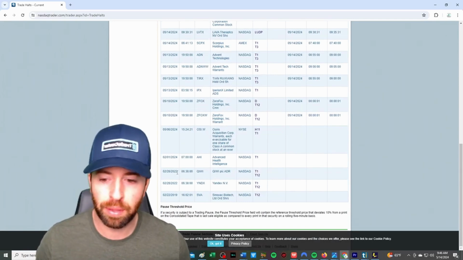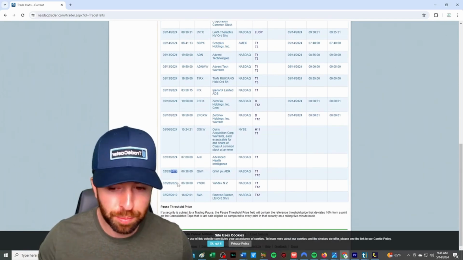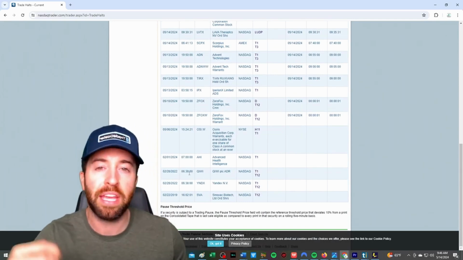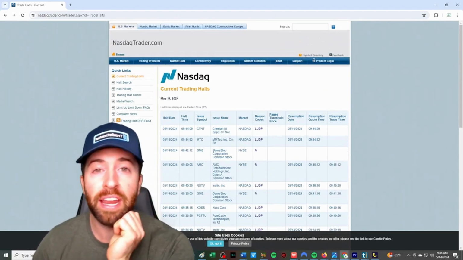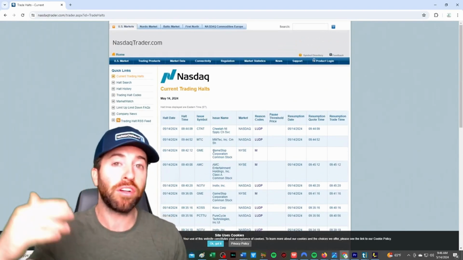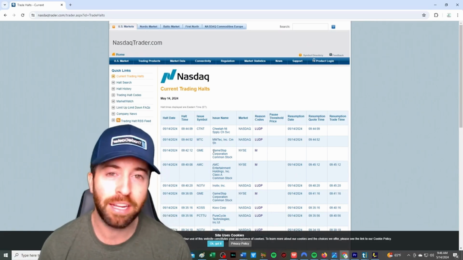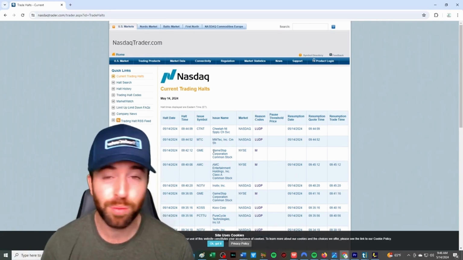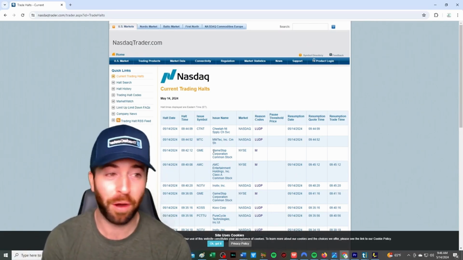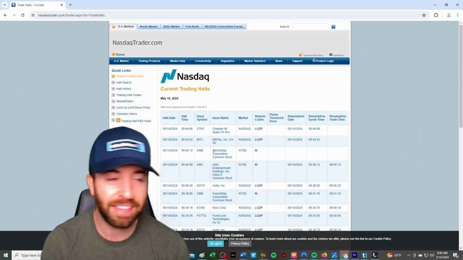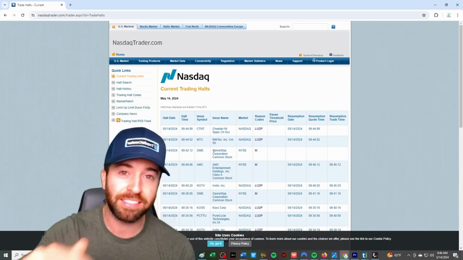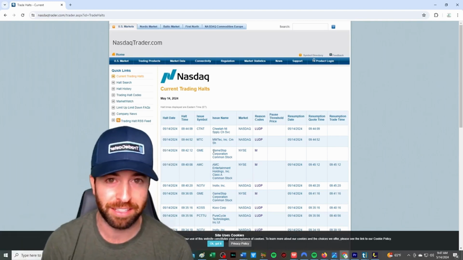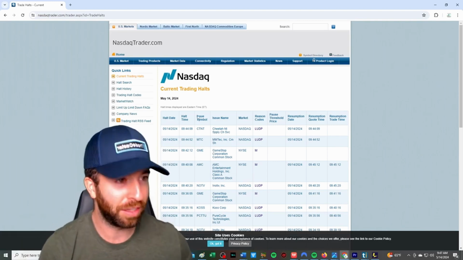Like, for instance, this play has been halted since 2022. They're doing an investigation, and anyone who has money on this play is just sitting here like this, waiting for their money to come out. Now, if you are short on a T12 hold, yes, your money is going to be stuck on that play. But guess what? When that money comes out, you are going to be up so much money. The worst thing that you could be is on the long side on a T12 hold, because that means you got money stuck and most likely all that money is going to be gone. So that is the issue with those types of plays.